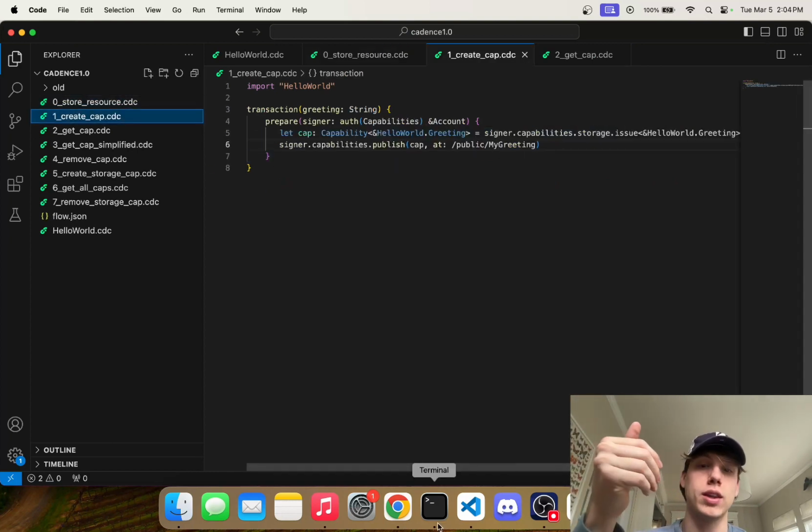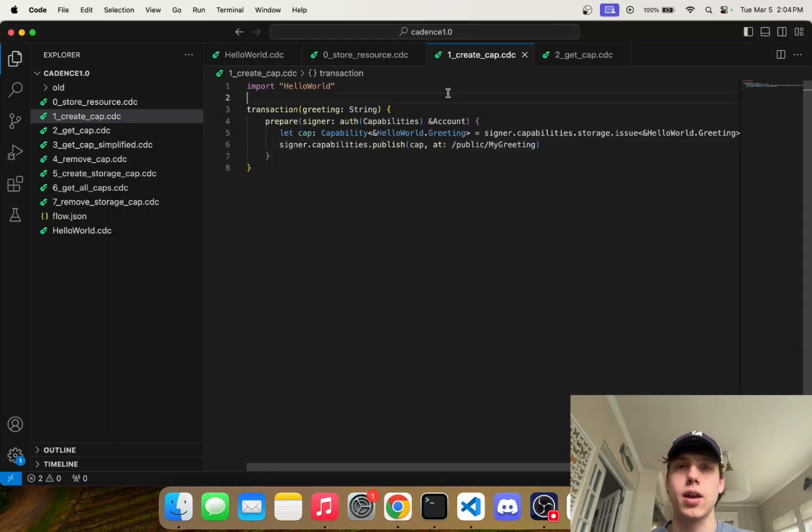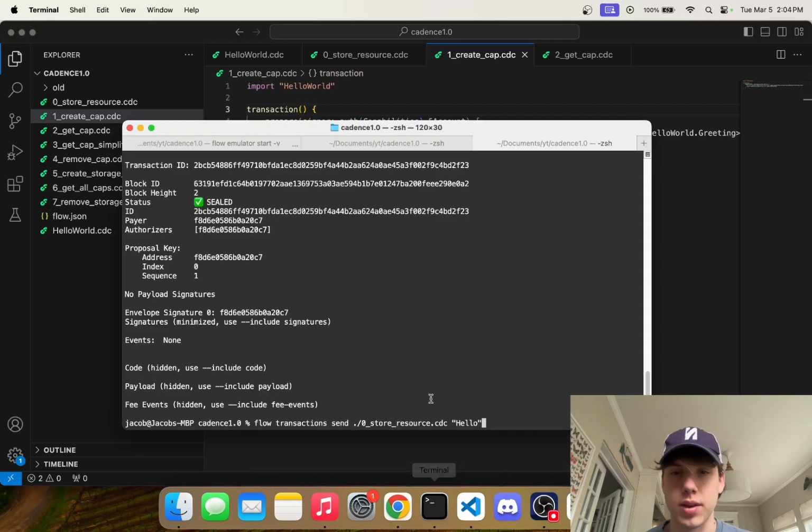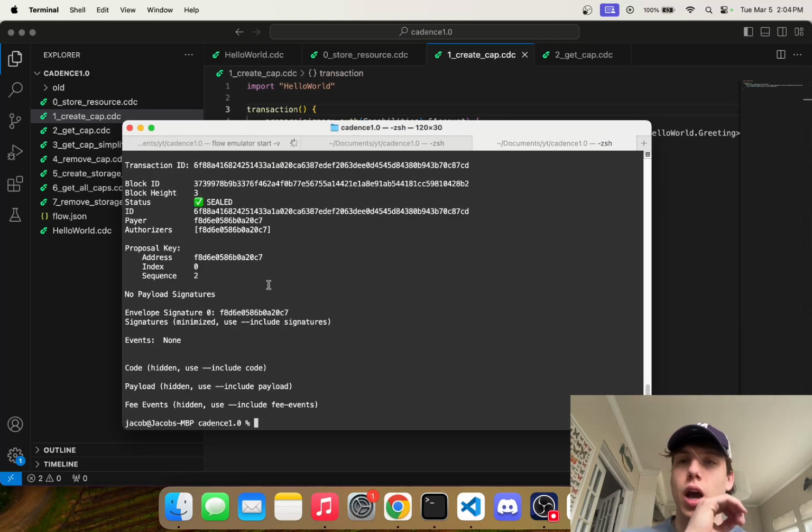Now we can go ahead and create the actual public capability. So let's go ahead and create that. We actually don't need this argument here. I just realized that. So let's go ahead and do that. So we can just go back and say, I think it's flow transactions send create_cap.cdc, and boom, it goes through.